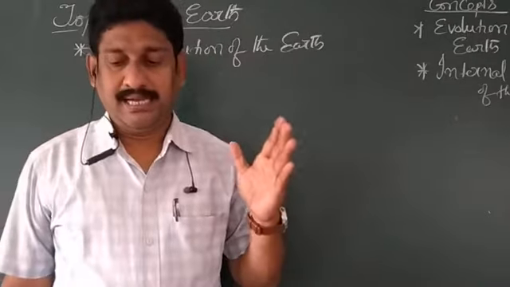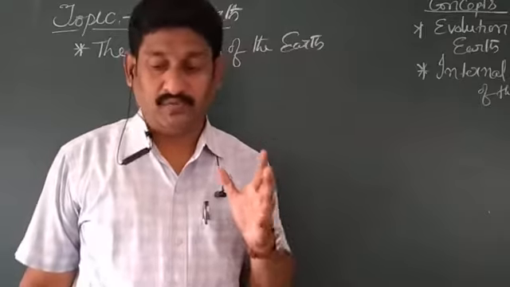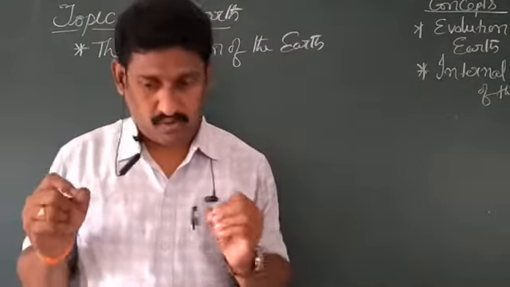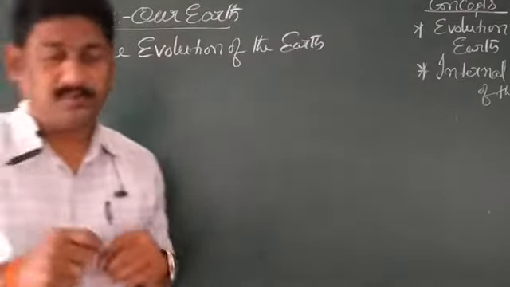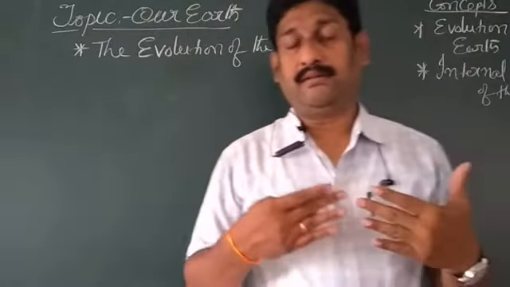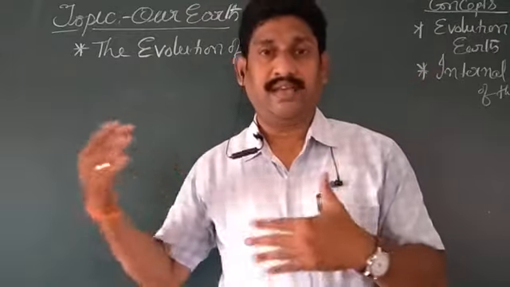The earth began to form around 4.5 billion years ago, and it has reached its present position through a number of phases.